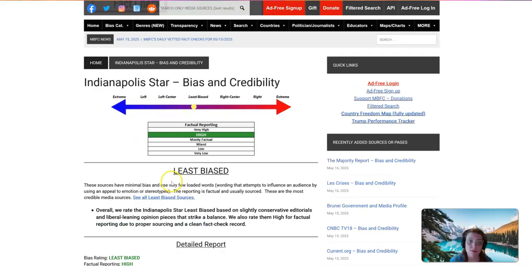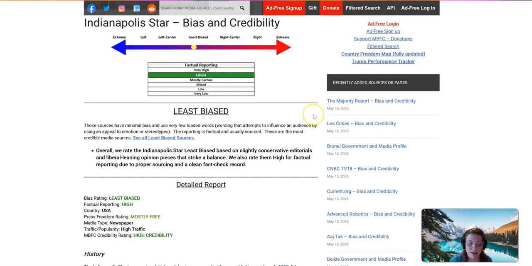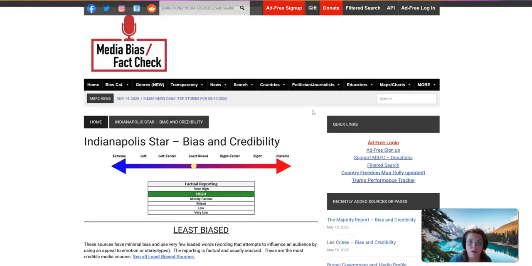Once you have found a news source, you could go to the Media Bias Fact Check website and get more in-depth information about it. The charts are nice for very quick, down and dirty, how much bias is there. But I think, once you have found a source, looking it up on here would be very helpful to get that more context for why it may be categorized as biased or not.